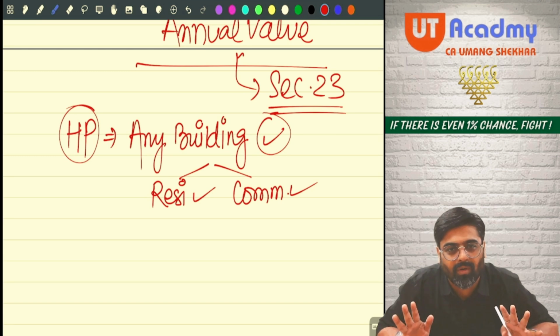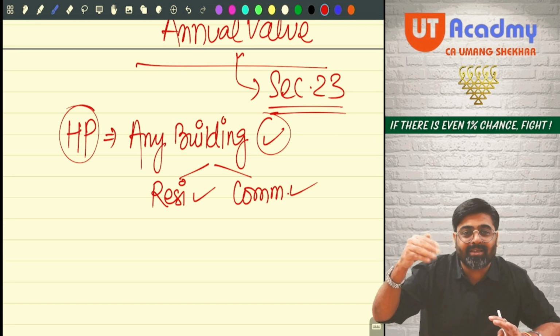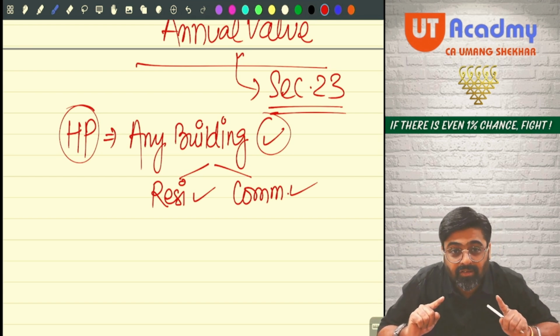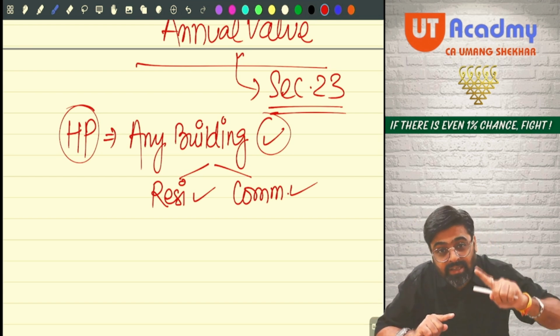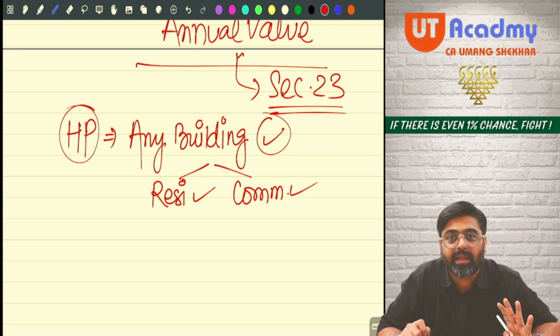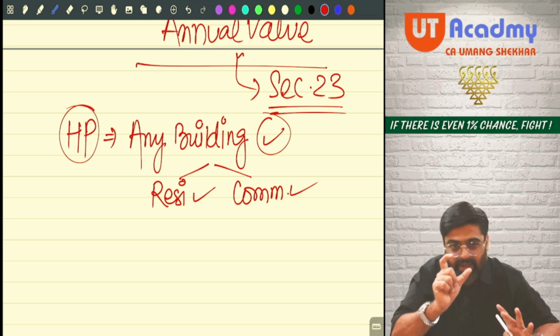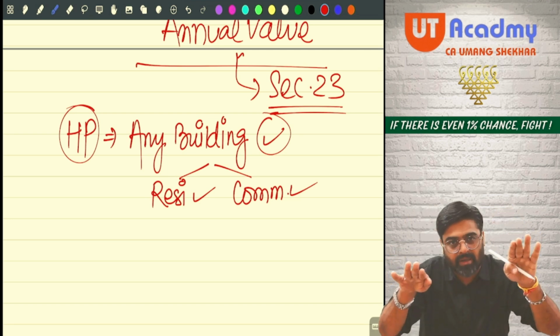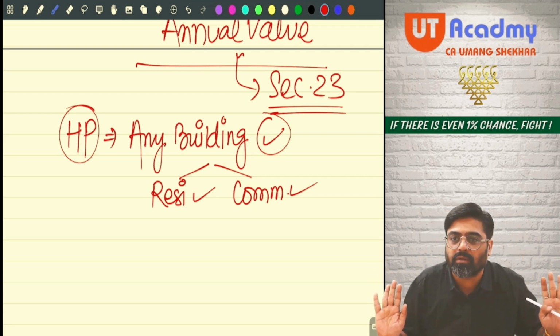No. In general knowledge, for a common man, it is not a house property. But this head considers these types of buildings also as what? House property. Getting my point, everyone? So any residential type of building or any commercial type of building, if it is a building, it has to be a house property. That's it.